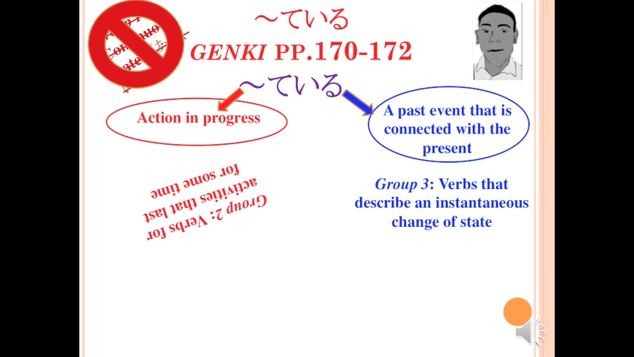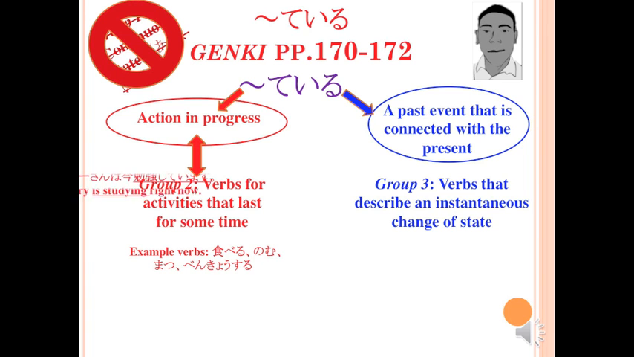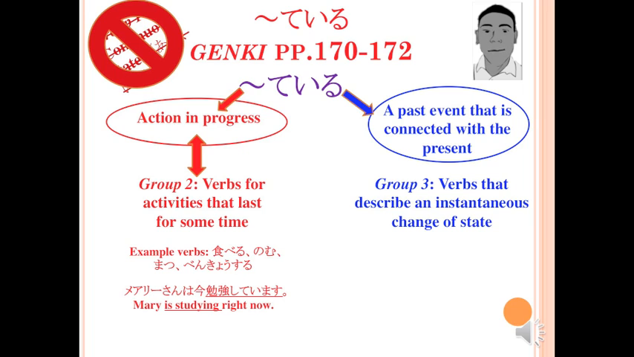The majority of the verbs we have covered belong to group 2. Verbs such as taberu, nomu, matsu, and benkyou suru describe activities that last for some time. When the te form of a verb from group 2 is followed by the helping verb iru, we have a sentence that describes an action in progress. Therefore, Mary-san wa ima benkyou shite imasu, with suru in the te form followed by iru, would mean Mary is studying right now.